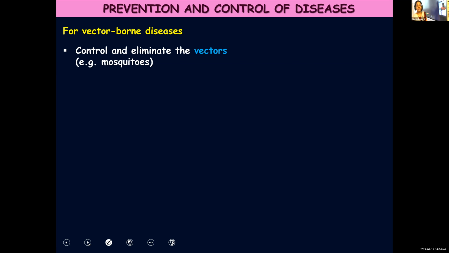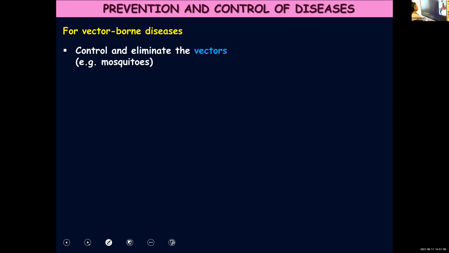There are so many, even dogs and cats transmit rabies virus. All such organisms you call as carriers or vectors. In case of vector-borne diseases, the common vector that we have learnt is the mosquito. Different species of mosquitoes transmit different types of diseases.